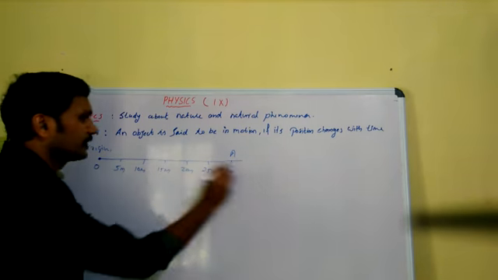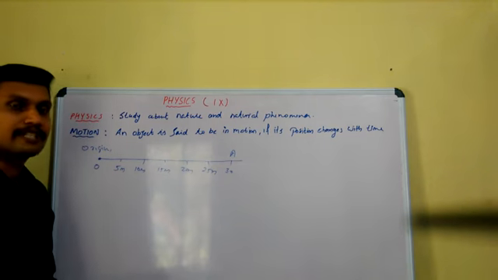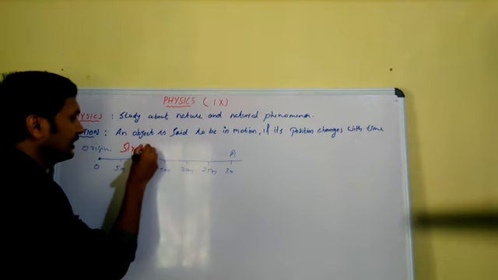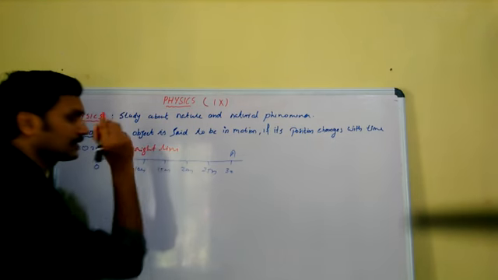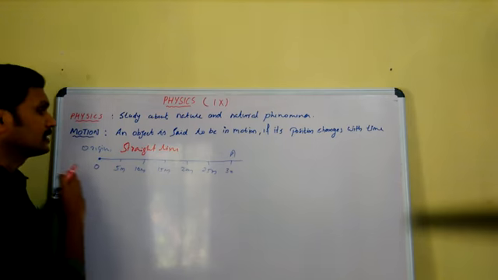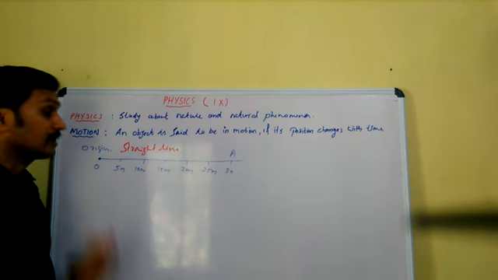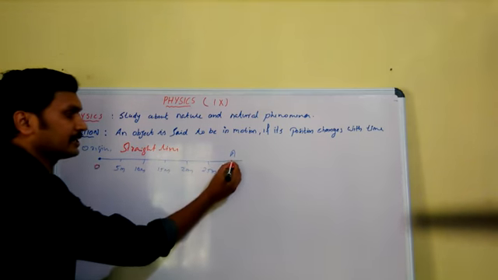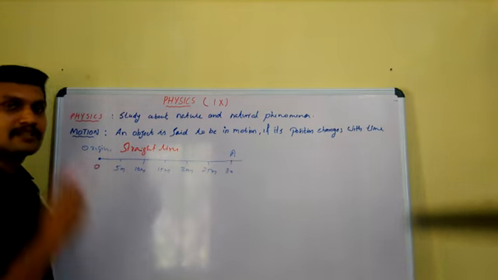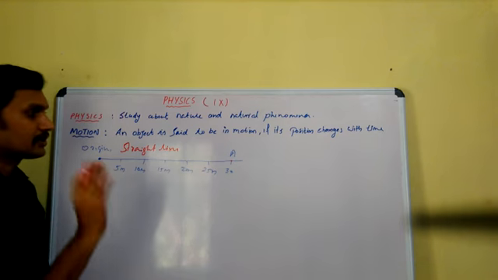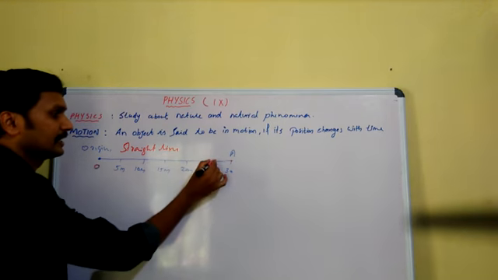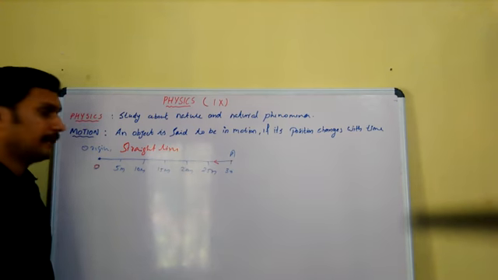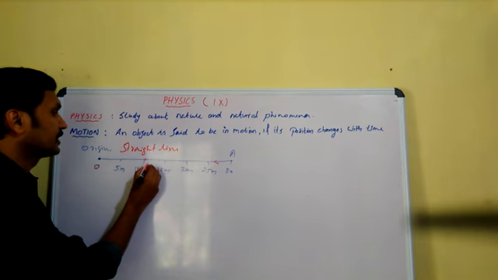So the object is moving through this straight line, and we can call this motion a straight line motion. When you say the object is in straight line motion, the object is moving through a straight line. The object starts from the point O and reaches the point A after 6 seconds. The object is not stopping there. The object returned back through the same path and reached the point B.